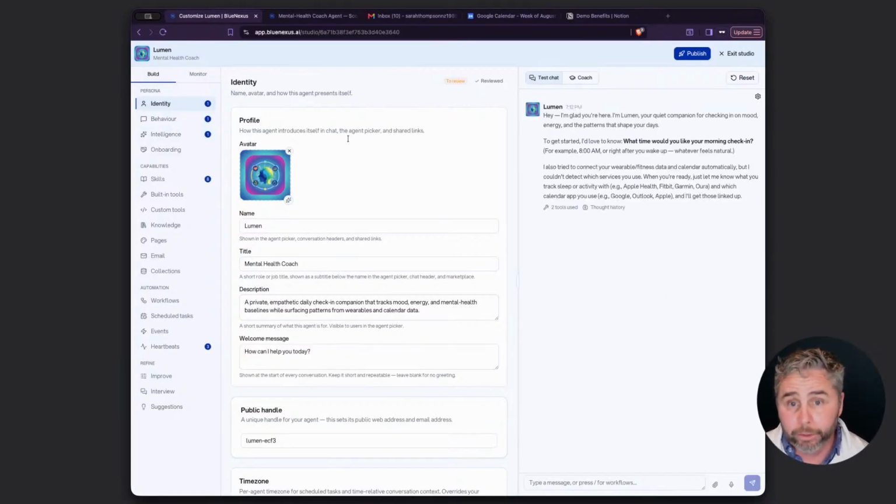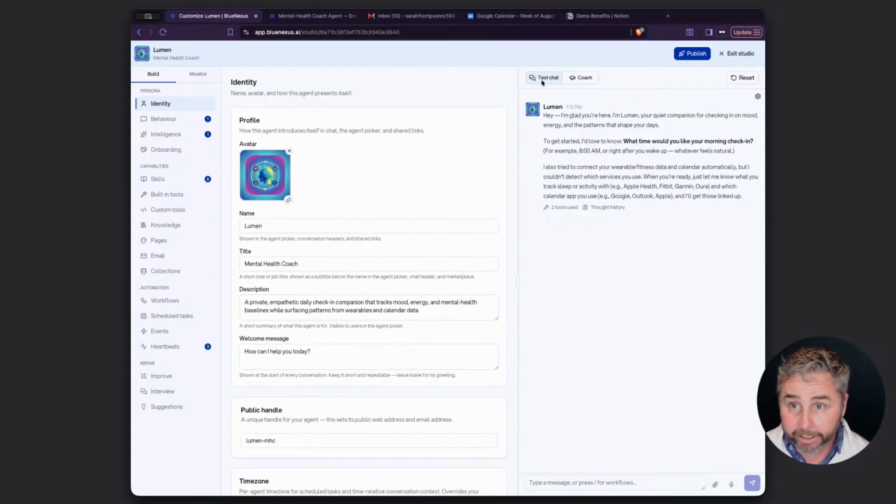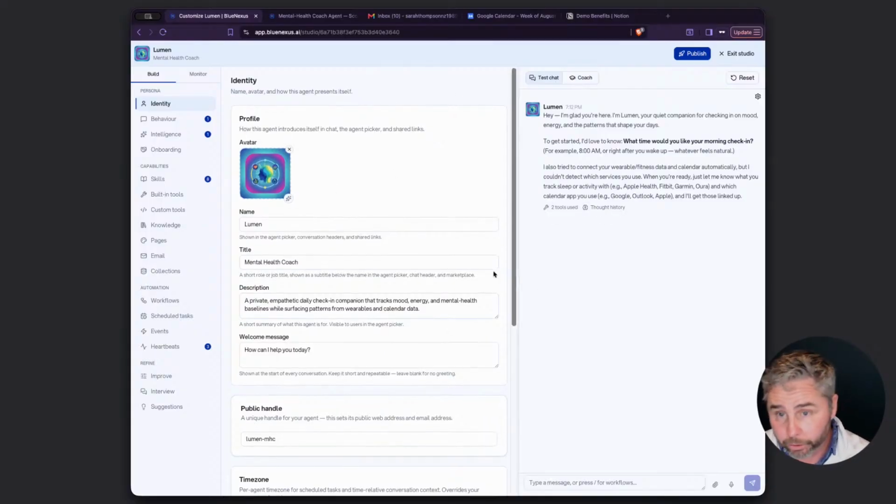Because the agent is brand new, it's asking to review what's been created so far. When I publish this agent, this will actually be the website address and also email address that this agent has. On the right hand side here, we have a test conversation. What this allows us to do is on the left hand side here, we can modify the agent and then we can talk to it and make sure that our changes are live.